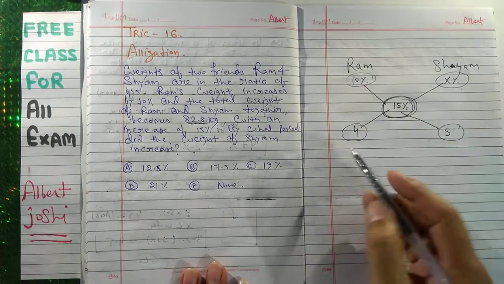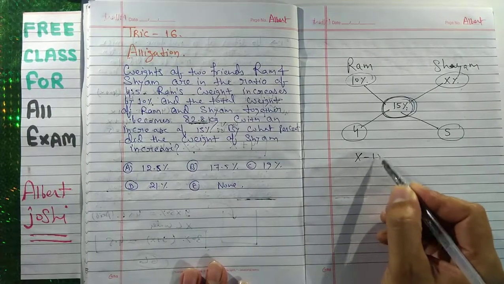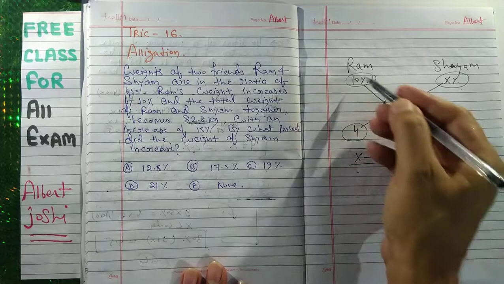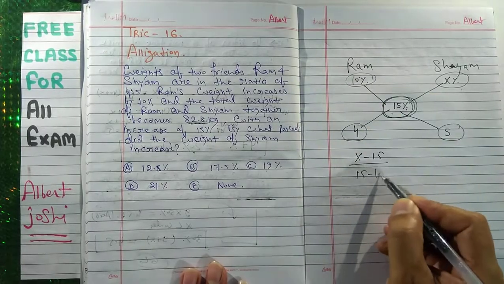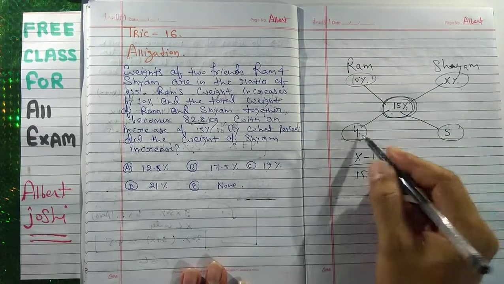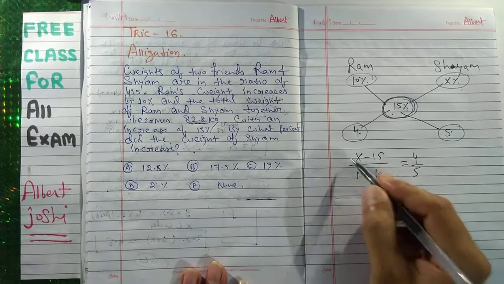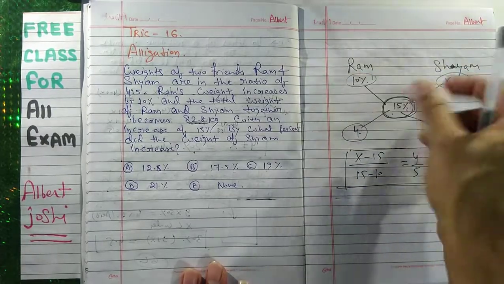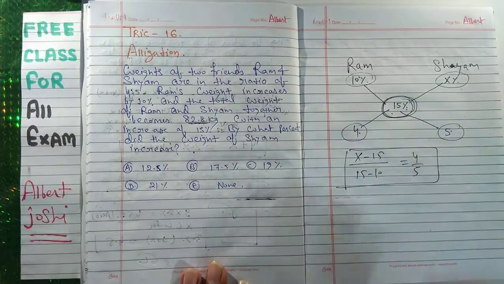So how to solve it? (x minus 15) upon (15 minus 10) is equal to 4:5. This ratio is the difference of the values.